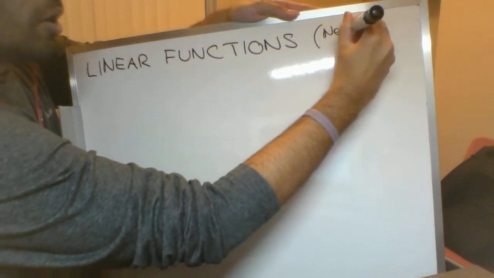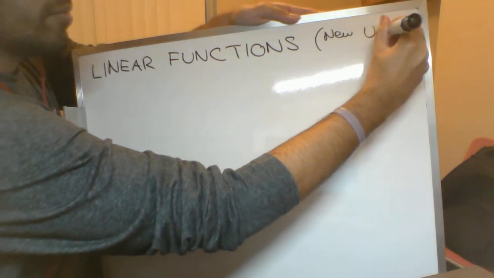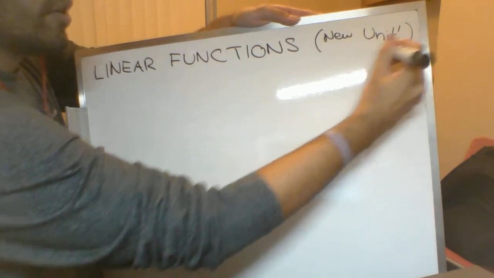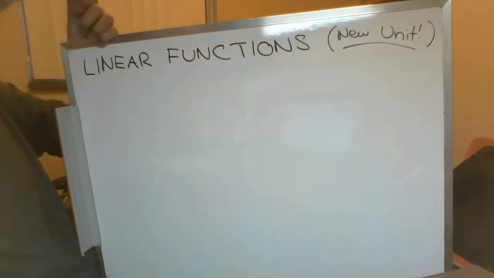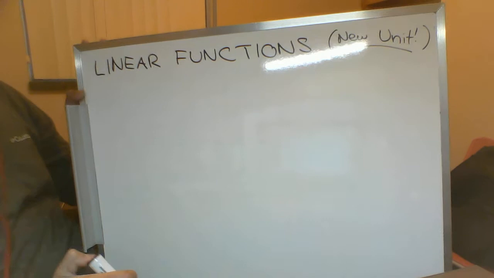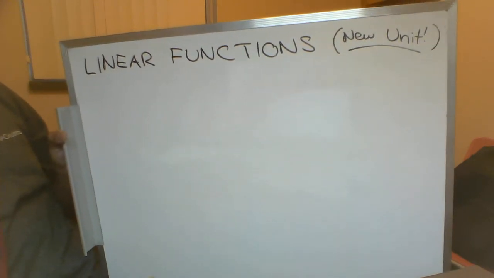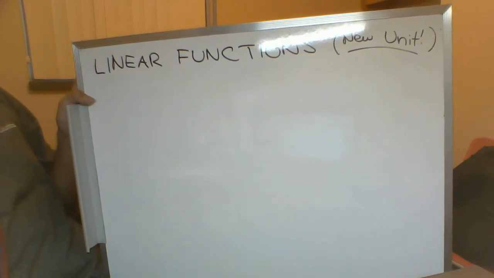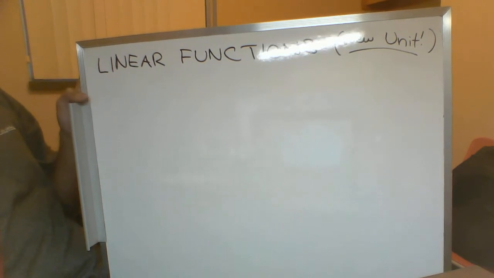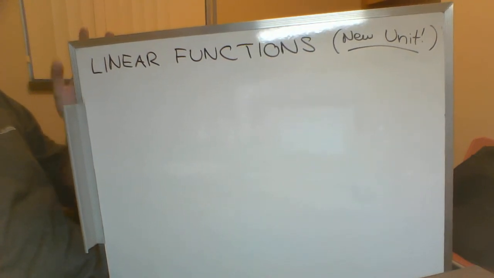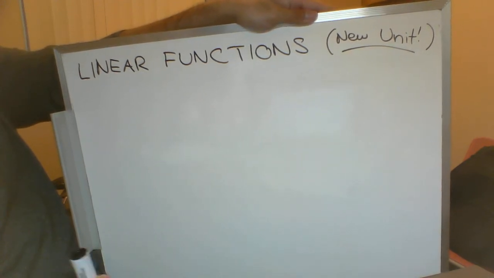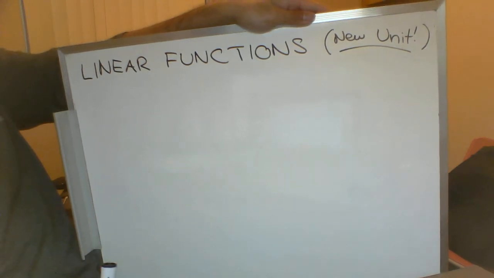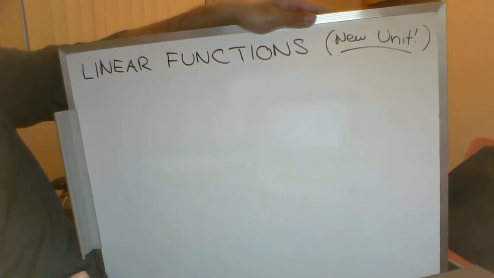So this is something that, maybe it's Ontario specific, but if you're in Canada for your high school math, then you would be starting linear functions in grade 9. So at the age of about 13 or 14 is when you would cover linear functions. So you guys can look at yourselves and, if you're a little bit under 14, then this is slightly above the level that most people your age would be doing. And if you're 15 or 16 or 17, chances are you saw this last year anyway.